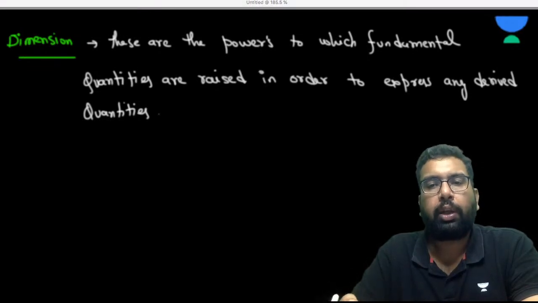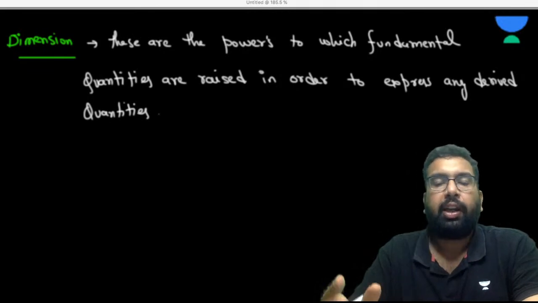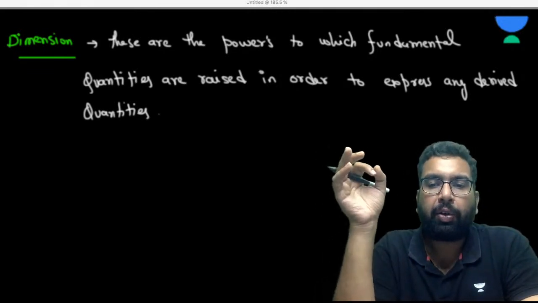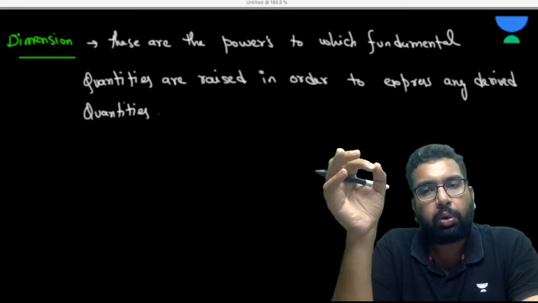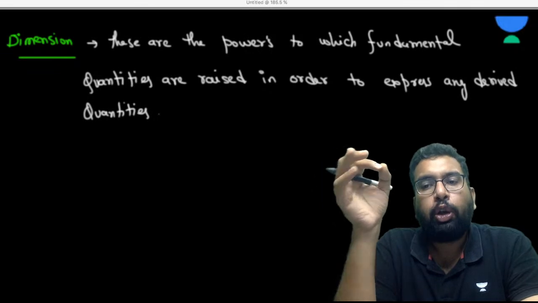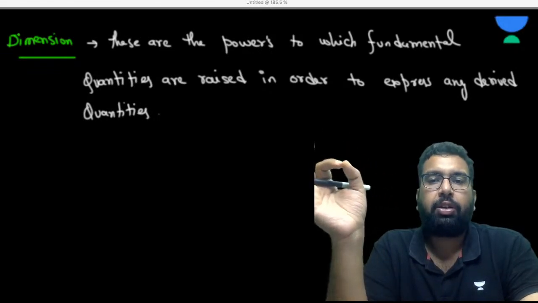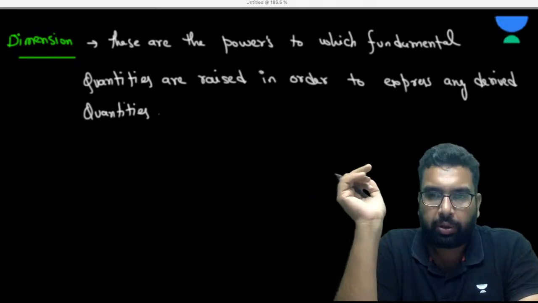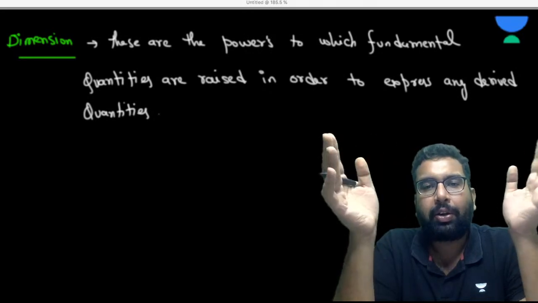If you know the unit of any physical quantity, you are good to go to write the dimension. If you know the formula, you are good to go to write the dimension. By any of these ways you can write the dimension, and you can move in the reverse order also. If you know the dimension, you can write the formula, you can write the unit.